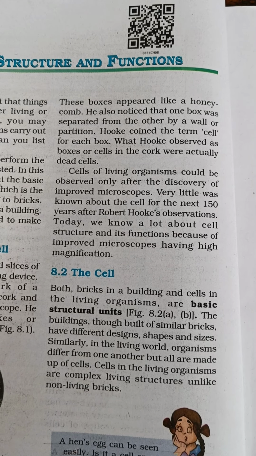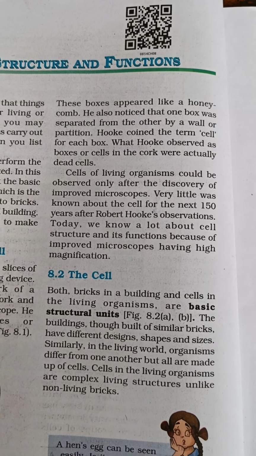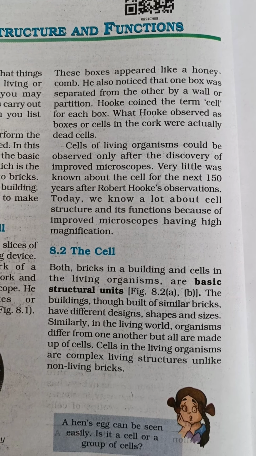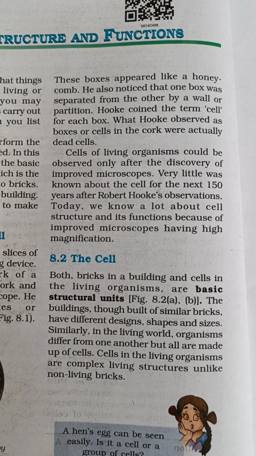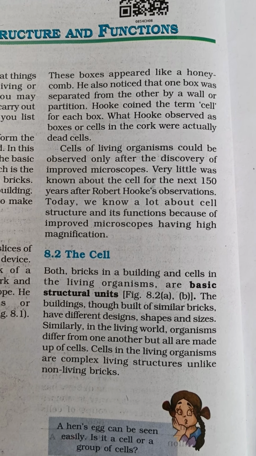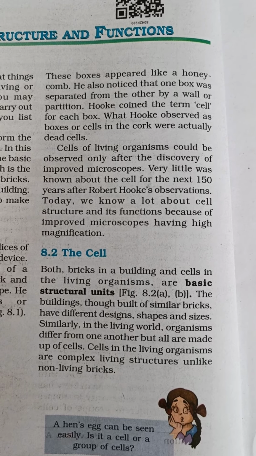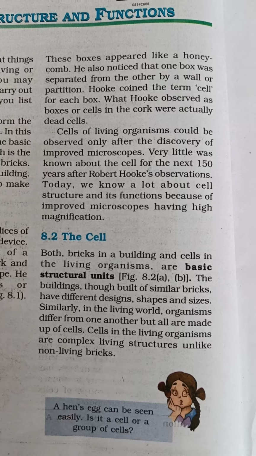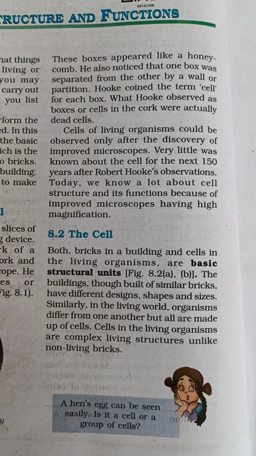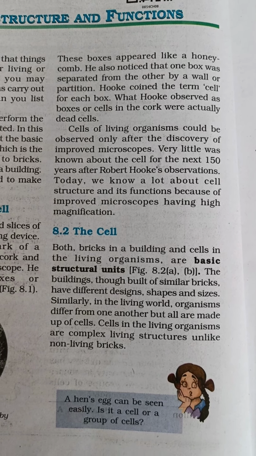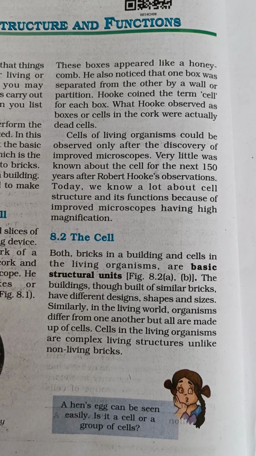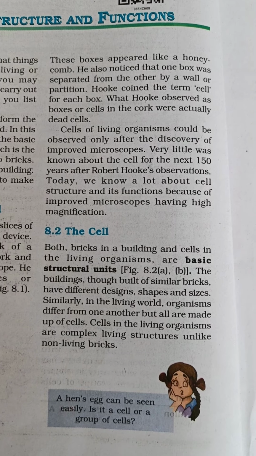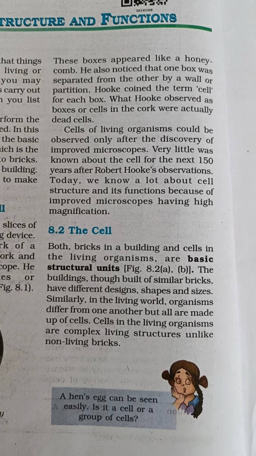Cells of living organisms could be observed only after the discovery of improved microscopes. Very little was known about the cell for the next 150 years after Robert Hooke's observations. Today, we know a lot about cell structure and its functions because of improved microscopes having high magnification.